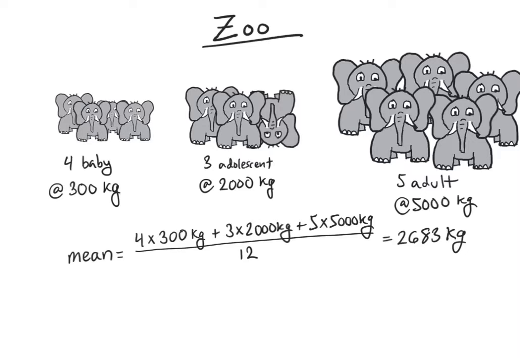That's not entirely true. Most of your elephants are babies or adolescents. Or maybe you want to give her a range or something else. But either way, the point is, when we're talking about a large number of things, there are different ways of quantifying it. Obviously, the most complete way of quantifying it is providing all of the information. There are 4 babies at 300 kilograms, 3 adults at 2,000 kilograms, and 5 adults at 5,000 kilograms. But sometimes that's a lot, and it's not all needed.